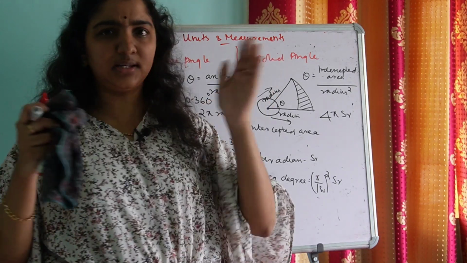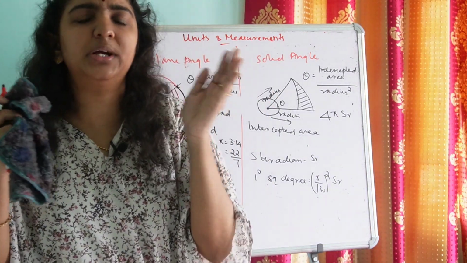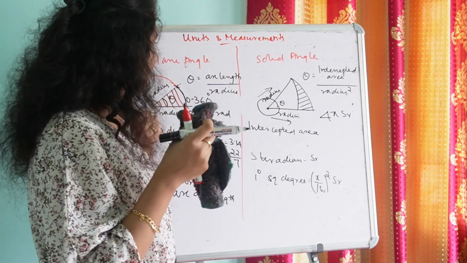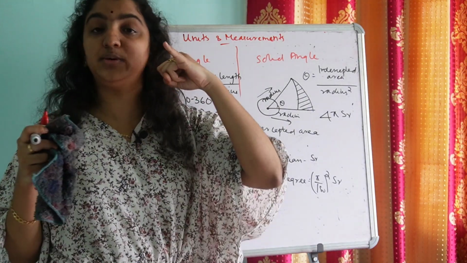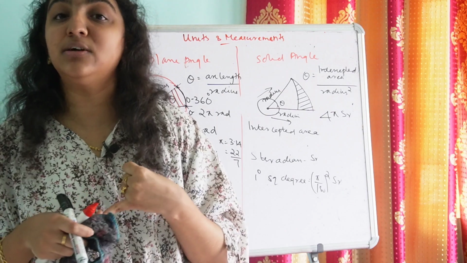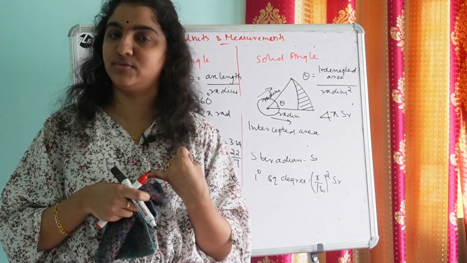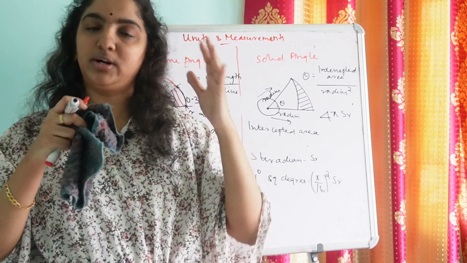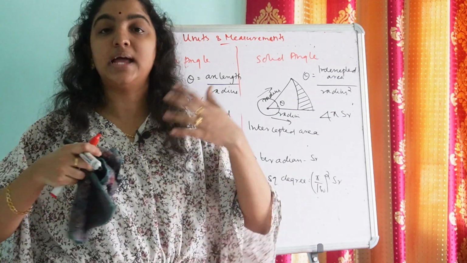Let's see a quick recap of the topics which we discussed today. First, we discussed what is the need of learning units and measurements in physics. Then we discussed what are physical quantities, two different types of physical quantities and their units.